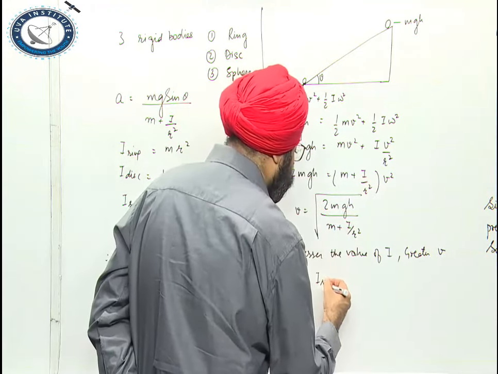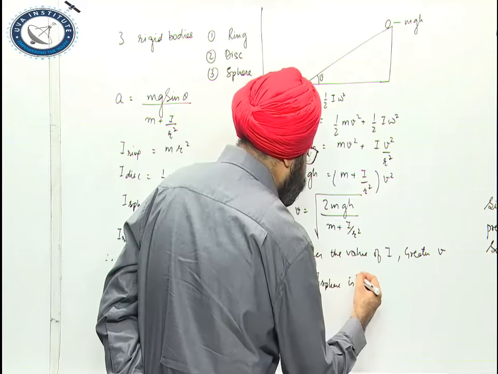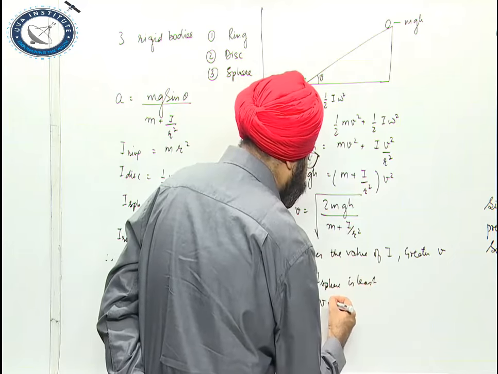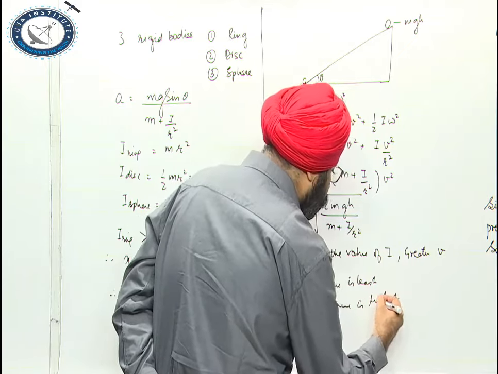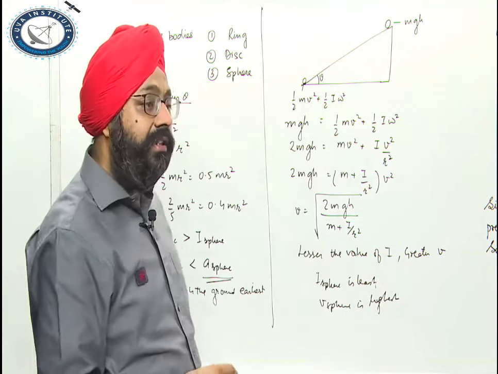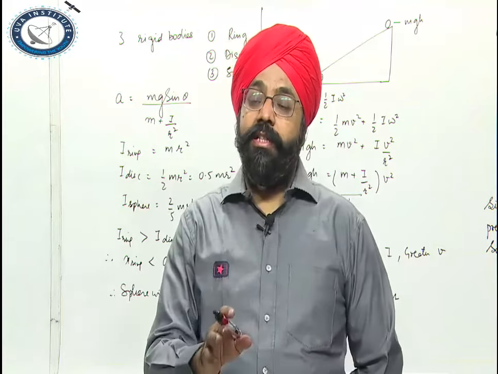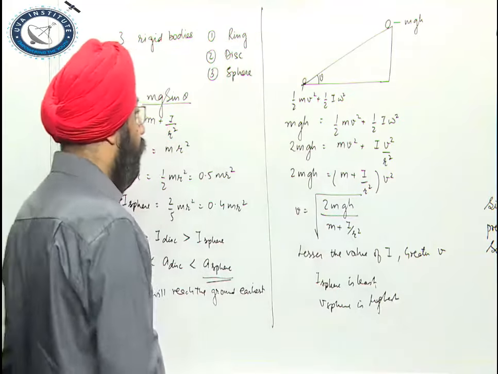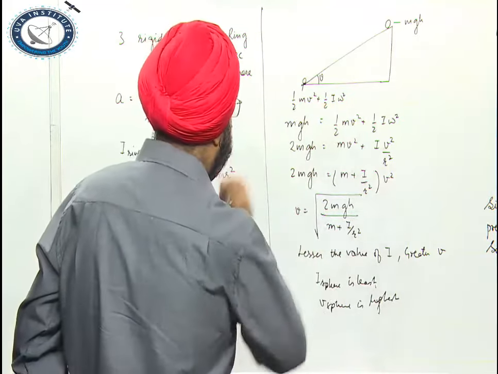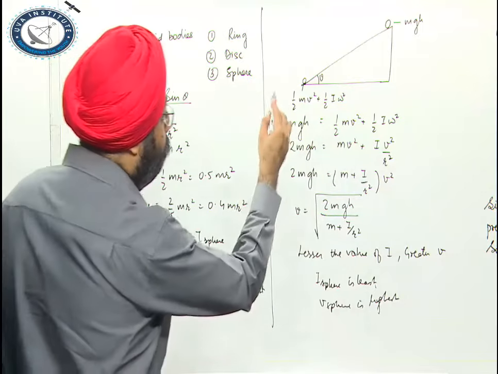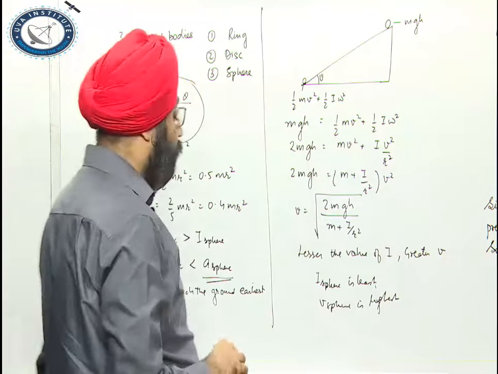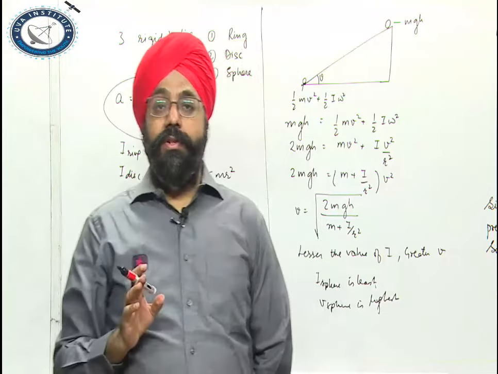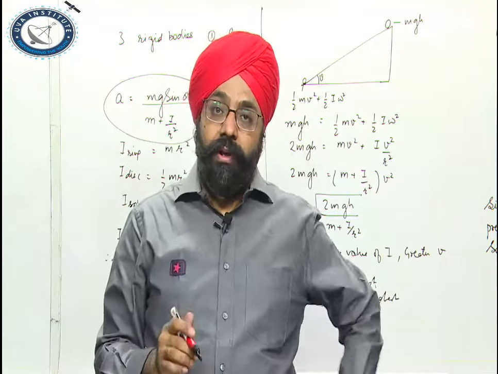The moment of inertia of sphere out of the 3 is least, so velocity of sphere is highest. Velocity of sphere is highest, so sphere will reach the bottom at the earliest. In this method, you have an advantage that you don't have to remember this formula. And directly by using energy conservation, you can solve it, right?